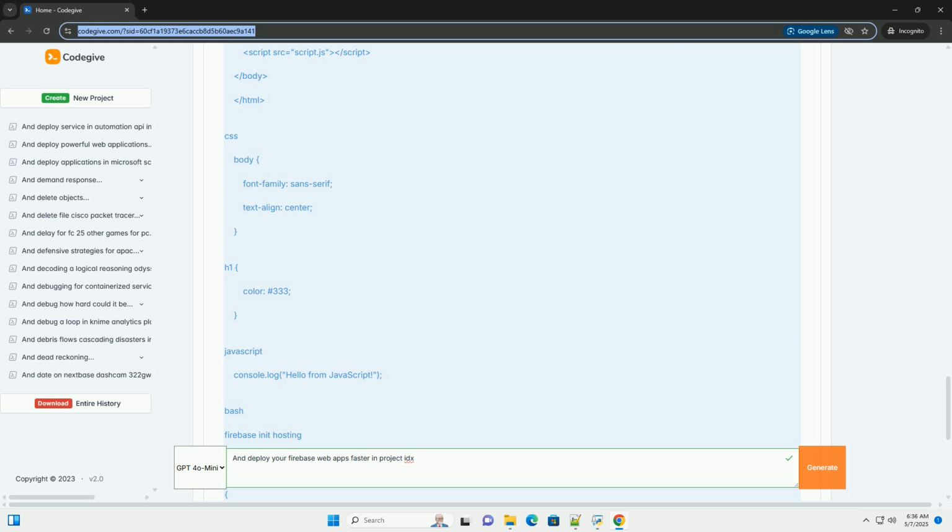2. Login to Firebase. In the terminal, run the login command. This command will open a browser window prompting you to log in to your Google account. Grant Firebase CLI the necessary permissions. 3. Initialize Firebase in your project.